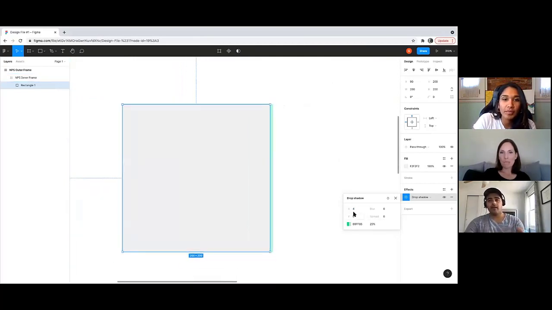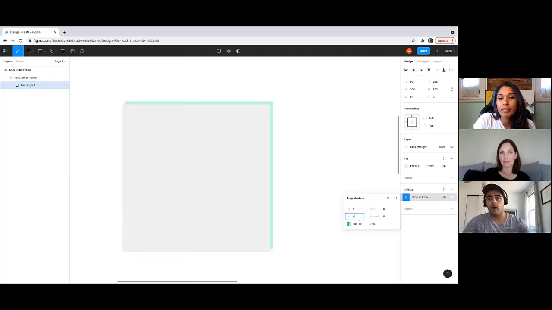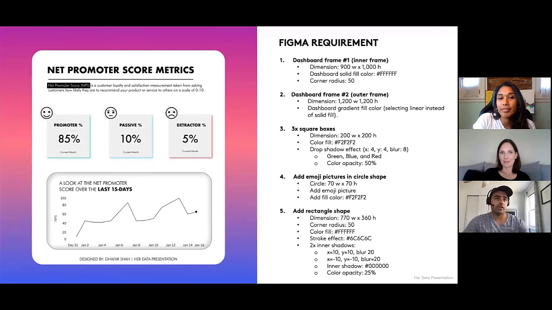And then if I add in a -4 for X, it adds it over to the left. The same thing for Y. If I add a 4 to Y, it adds at the bottom. And if I add a -4 to Y, it adds at the top. So it's just the direction of the drop shadow effect. That's all it is. So let's keep X equals 4, Y equals 4, so we can have it just like this.